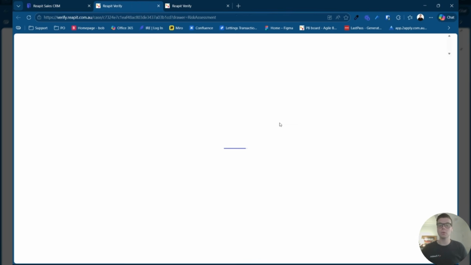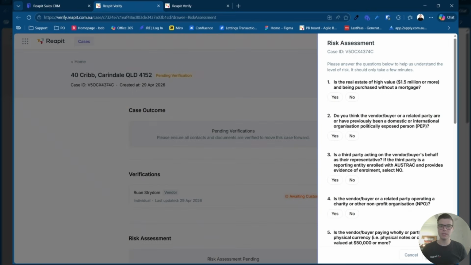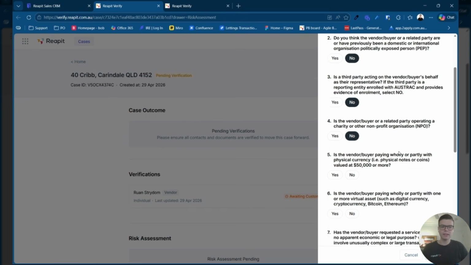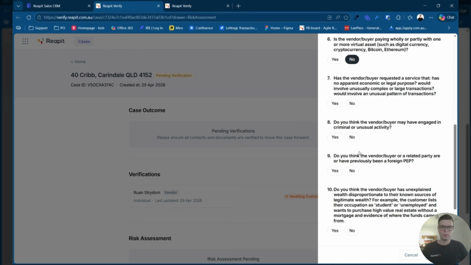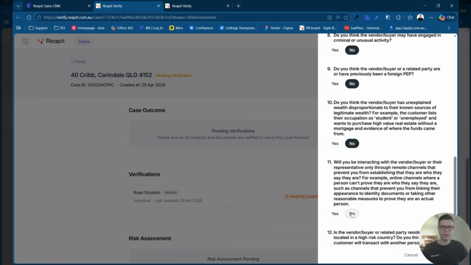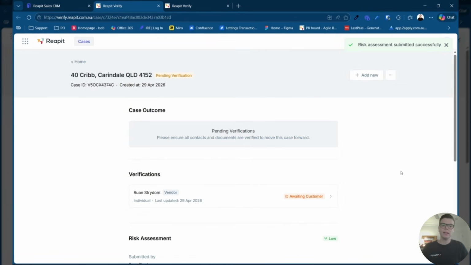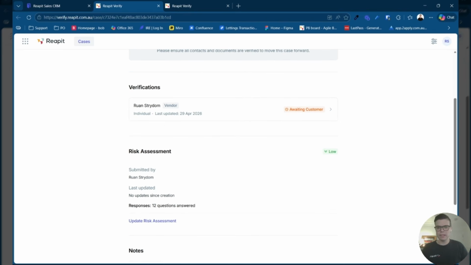Clicking on the risk assessment will open up your risk assessment questions in Reapit Verify. You can then go ahead and answer these questions by clicking the yes or no buttons. We'll quickly go ahead and complete this. And once we've answered all of the questions, we'll hit save at the bottom of the page. Saving your risk assessment will then update your risk level assigned to this case. Here you can see that we've been assigned a low risk level.